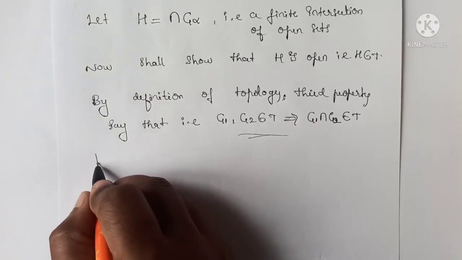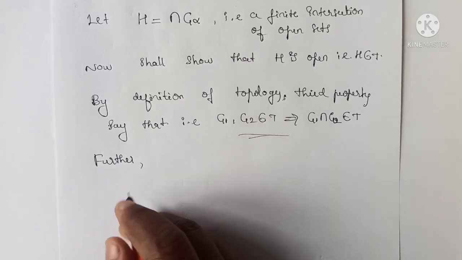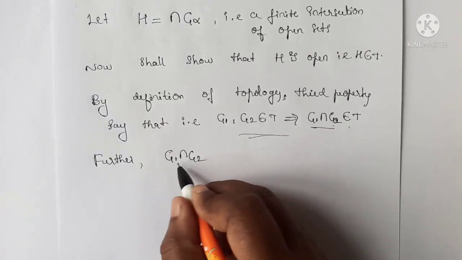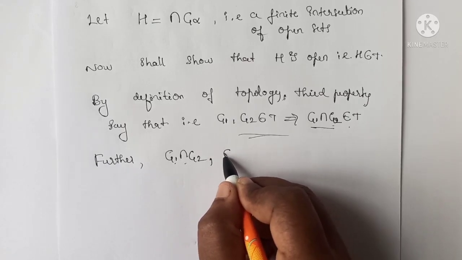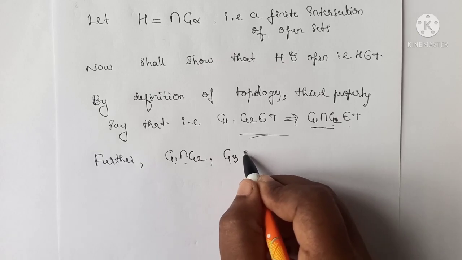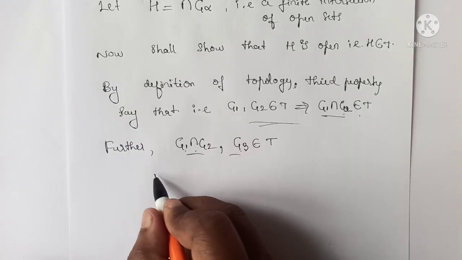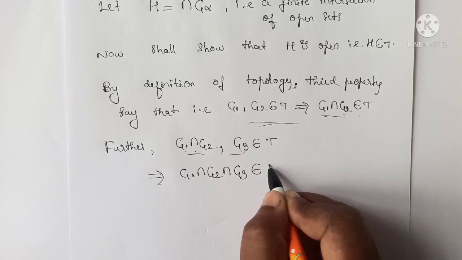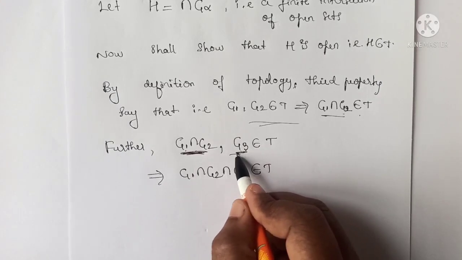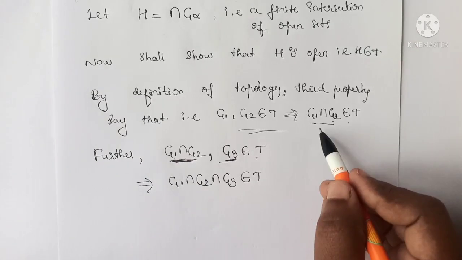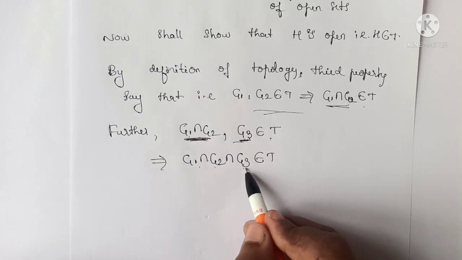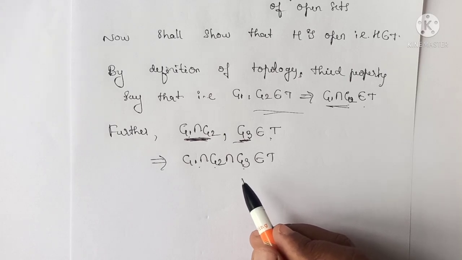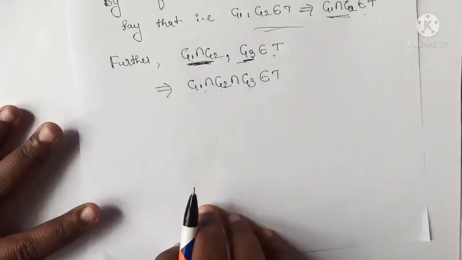Okay. Now further, if I consider this G1 intersection G2, and since this belongs to T, and next we consider one more element, G3 belongs to topology T, then the intersection also belongs to T. Then G1 intersection G2 intersection G3 also belongs to T, because this is an element of T and this one is also an element of T. So applying this property again, we get G1 intersection G2 intersection G3 belongs to topology T.